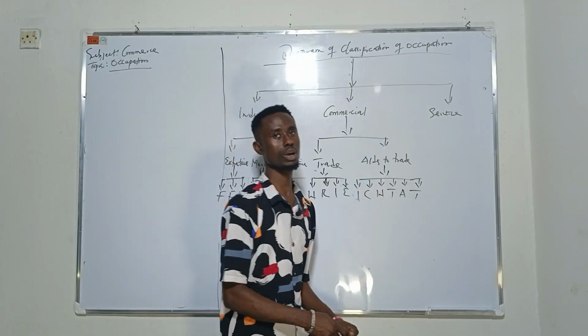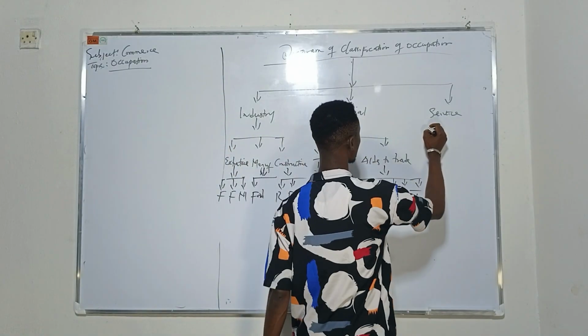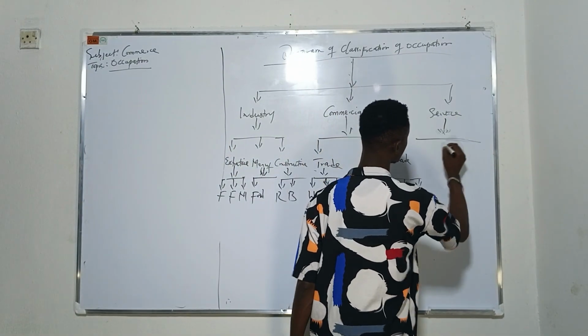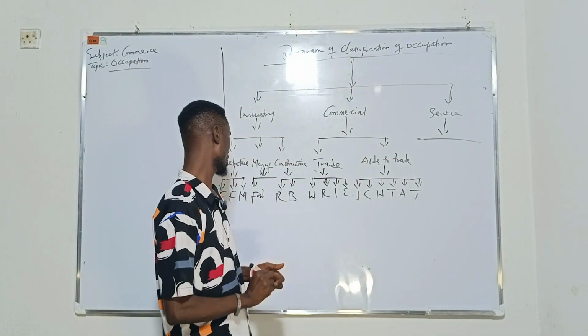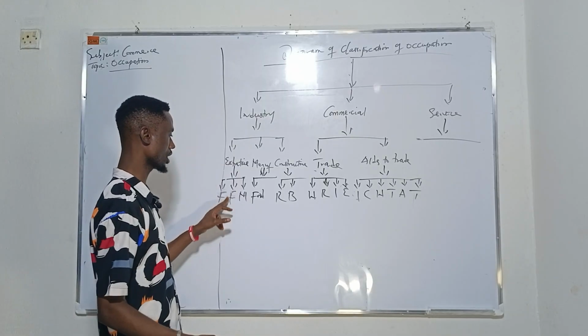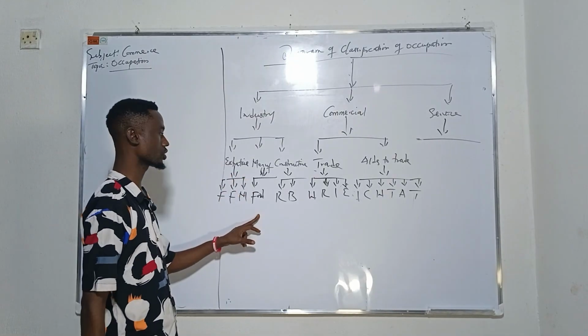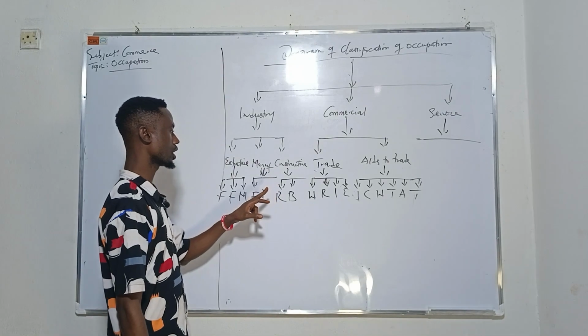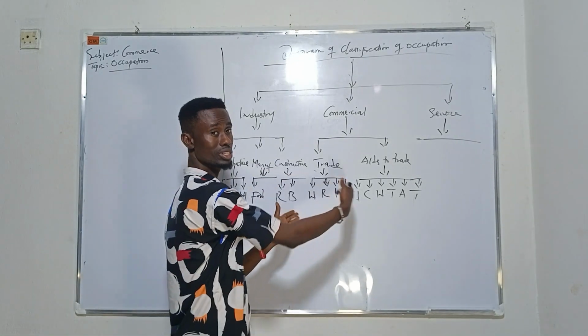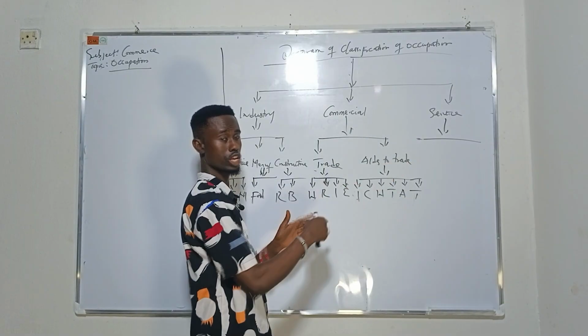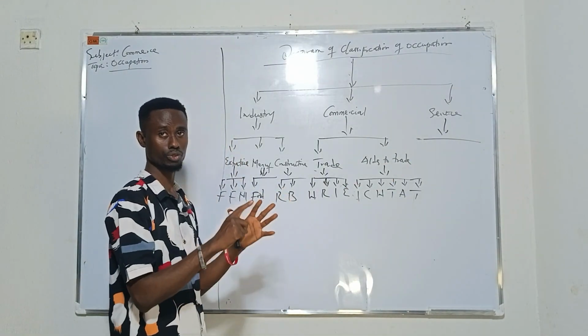Okay. Now the last system we are going to look at is this. Like if you look at this one, we say this is fishing, farming, mining, food production. We have road construction, we have bridge. You understand? I'm just trying to bring it out to manage the space. Each of them stands for a word.